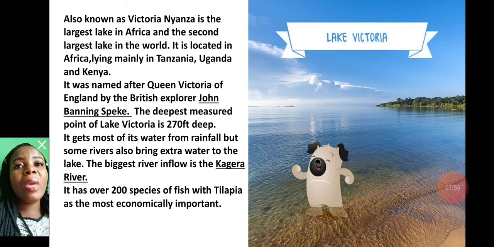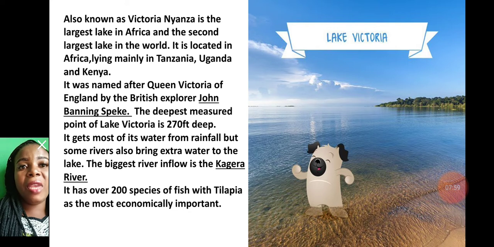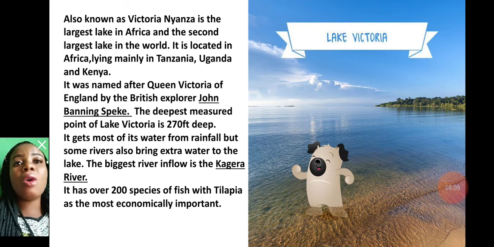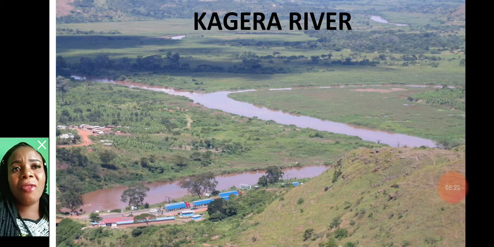The deepest measured point of Lake Victoria is 270 feet deep. It gets most of its water from rainfall, but some rivers also bring in extra water to the lake. The biggest river inflow is Kagera River, okay? And this lake has over 200 species of fish, with tilapia as the most economically important. Have you eaten tilapia fish before?